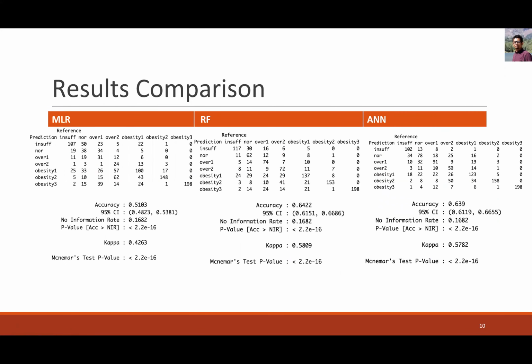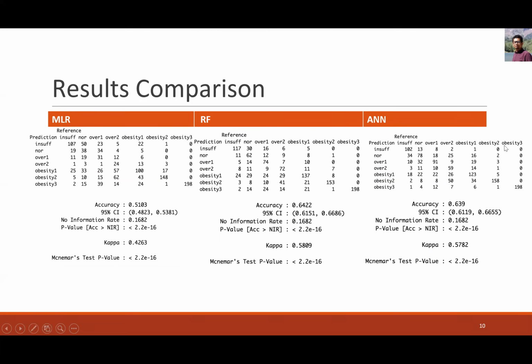So here is the results comparison. This is the results from 3 models. The first one is MLR. The accuracy is 51.03%, and the accuracy for RF is 64.22%, which is way more than the accuracy of MLR. And the accuracy of ANN is 63.9%, which is close to the accuracy of RF.